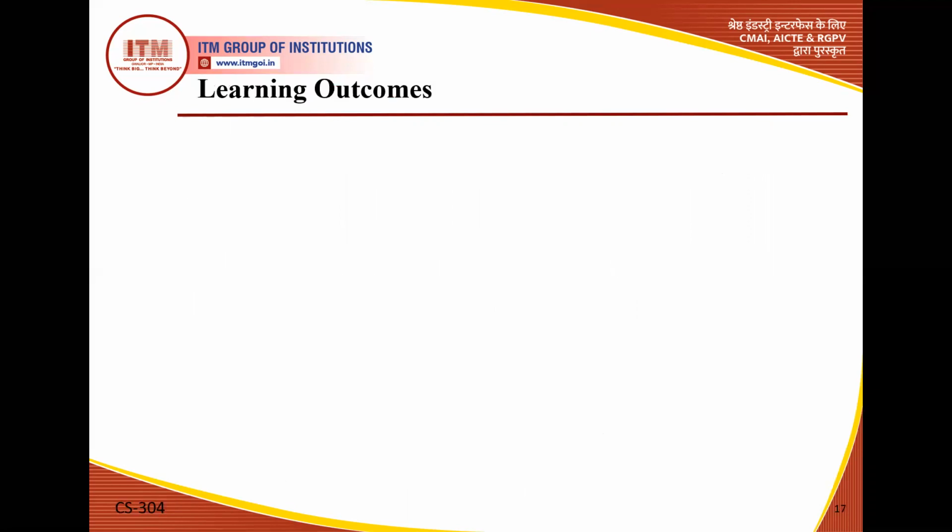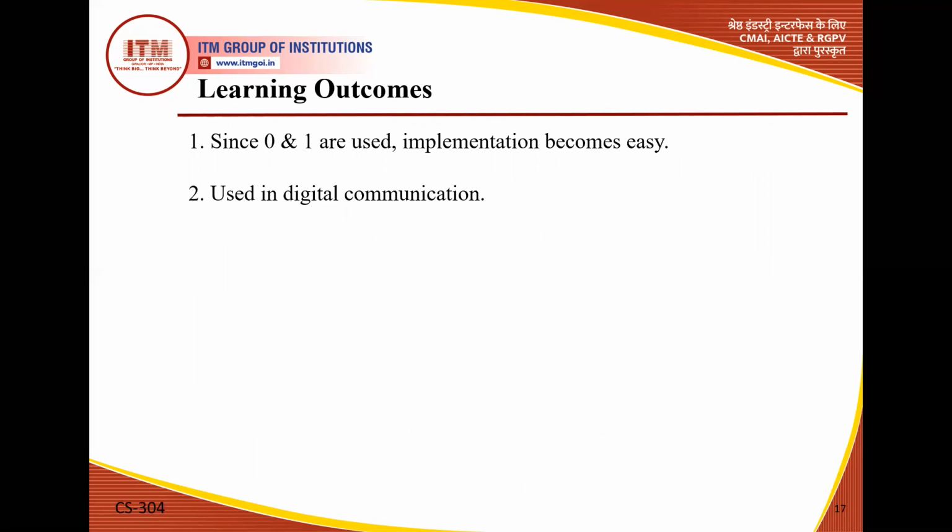Now we have learning outcomes, important points. Since 0 and 1 are used, implementation becomes easy, because we use 0s and 1s in binary codes and all the digital systems. That's why simplification of binary codes in any design is very easy. They are used in digital communication, because nowadays digital communication is more popular, like mobile communication and broadcasting, everywhere digitalization is required. So these codes are an important part of digital communication. Binary codes are suitable for computer applications because we know that a computer understands only binary language. That's why these codes are very suitable and effective for computer applications.